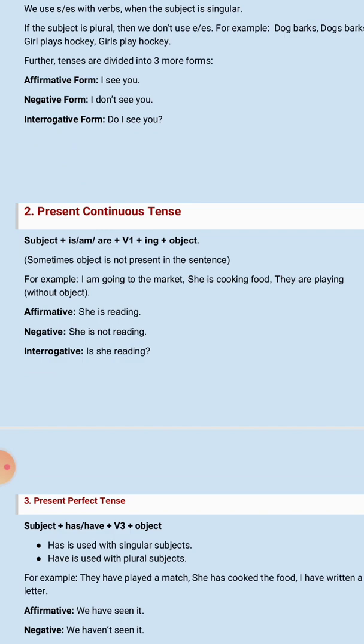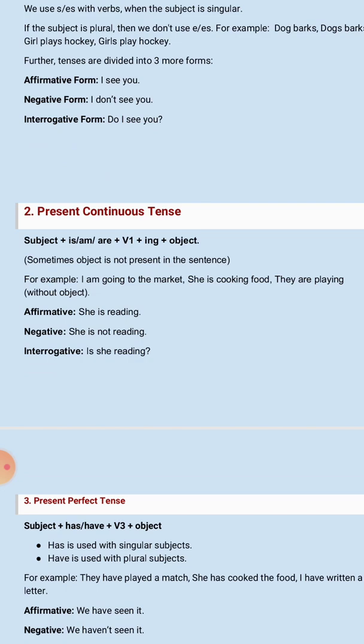They are playing. Without object: she is cooking food, I am going to market. Sometimes present continuous tense may be without object. Okay, now it's clear to you.